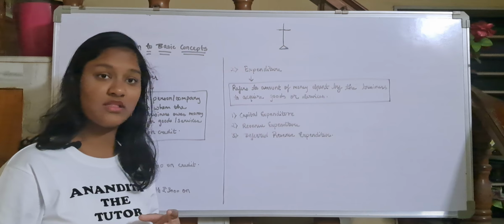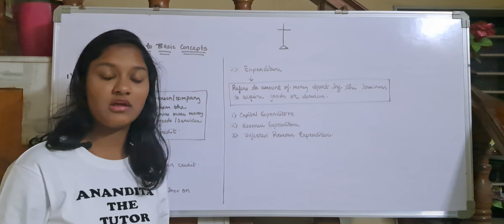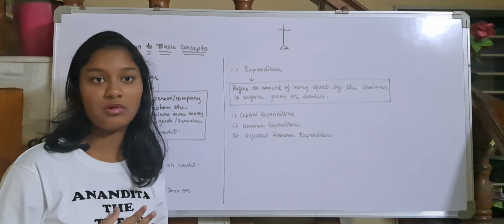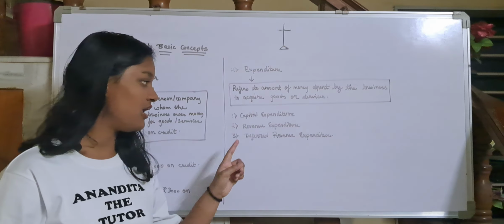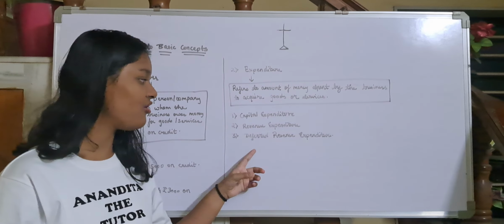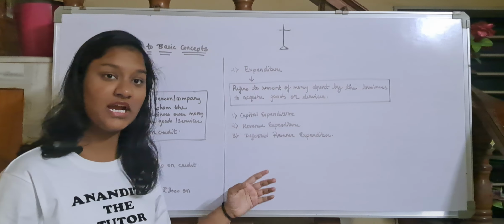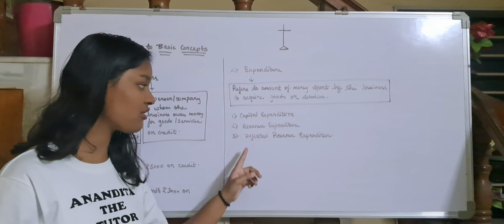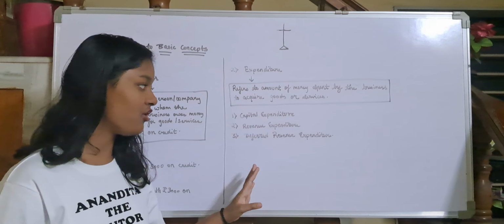Capital expenditures are long term expenses; we don't incur these expenses very often. Revenue expenditure will be day to day expenses, and deferred revenue expenditure will also be day to day expenses, but the difference between these two is somewhat different.